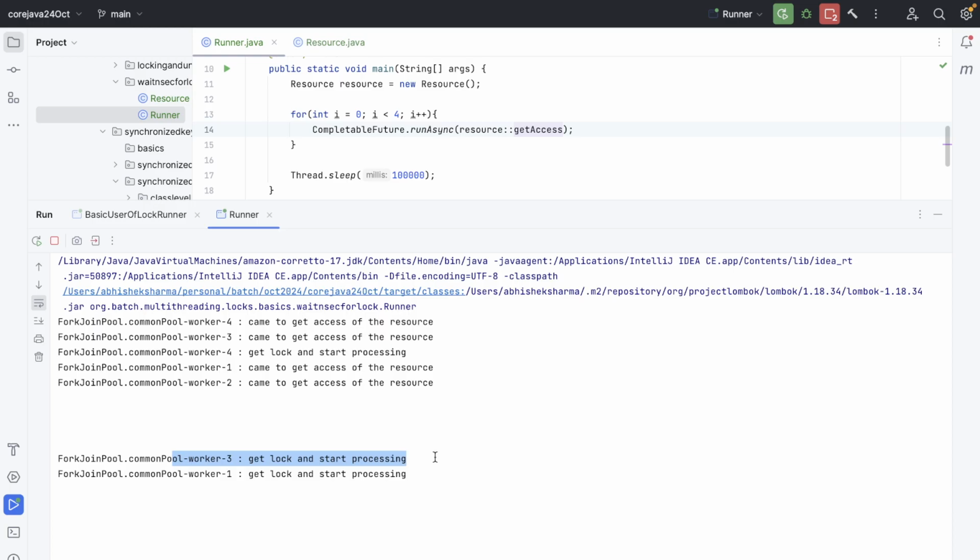But the thing is, my use case may be such that I don't want to wait for n number of seconds. Let's suppose you are dealing with an order. If you are able to book that order within 10 seconds or max 20 seconds, then it's cool. Otherwise, you should not wait for longer than 5 to 10 seconds, right?